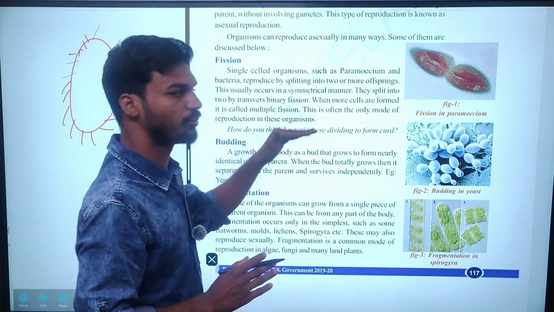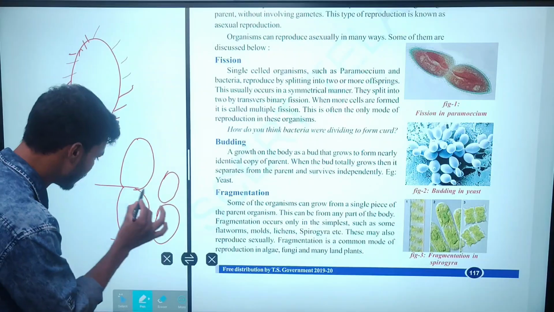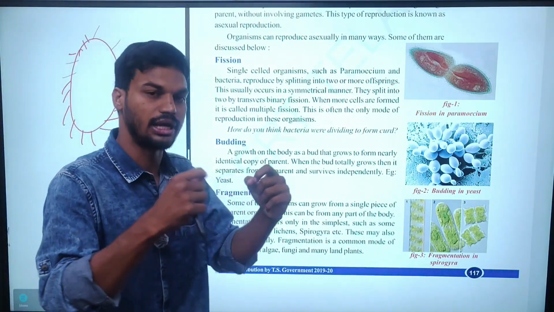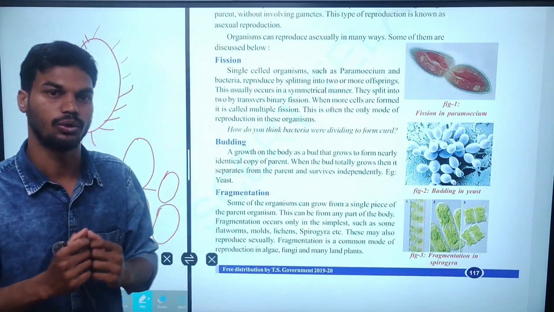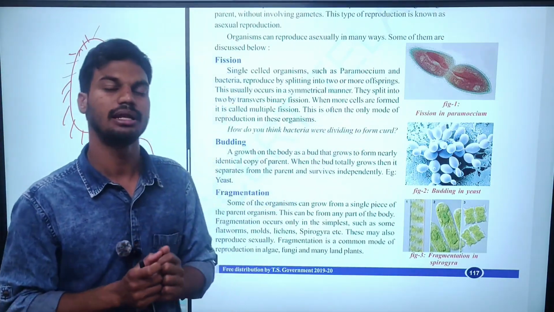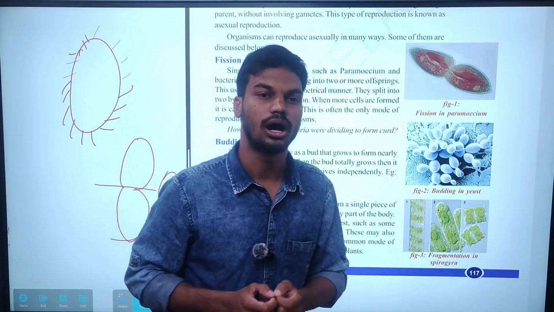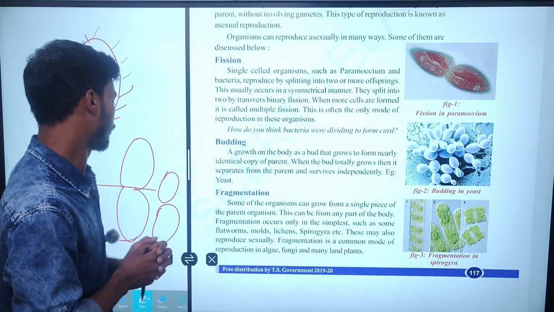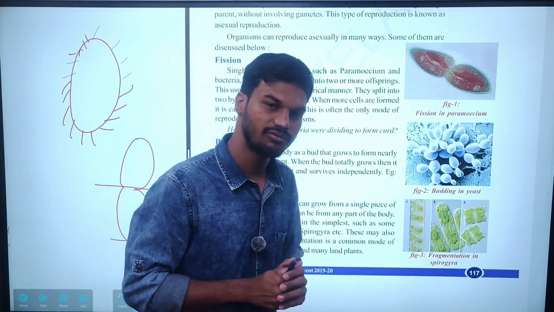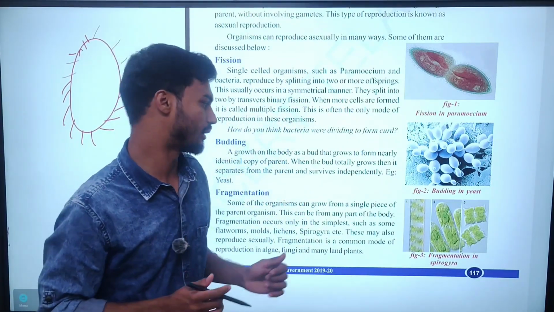Clear? By transverse binary fission, the splitting will take place, dividing into two individual offspring. That is known as fission. Simply, fission means splitting into two offspring for reproduction. That is known as fission. The examples of fission are paramecium and bacteria.